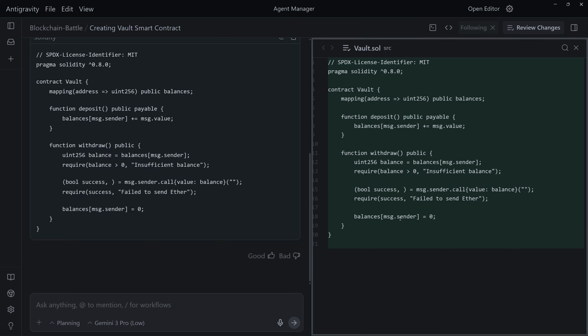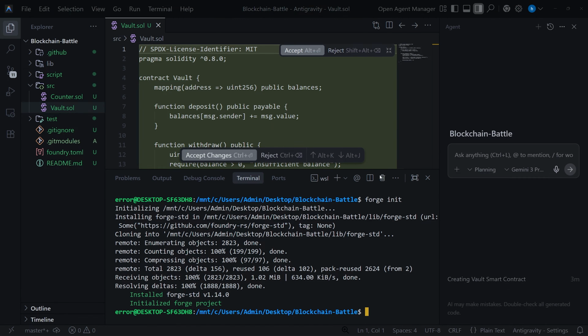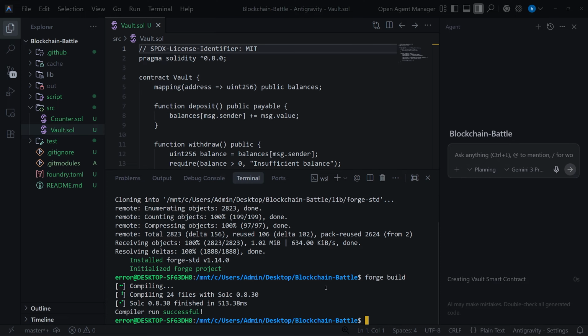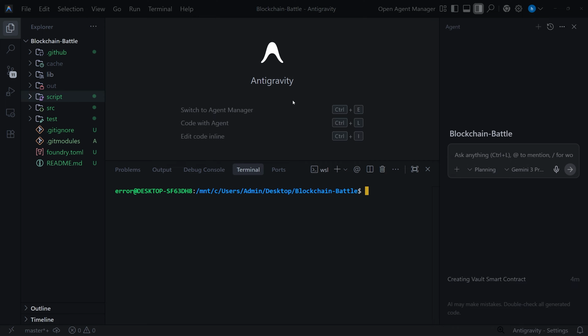Now, the next thing we are going to do is build the project. Let's accept it. Let's go ahead and say forge build. And as you can see here, compiler run successful. So we have built our vault.sol project. That is fantastic. As you know, code is useless if it doesn't run. So I'm spinning up Anvil. This is a local Ethereum blockchain running on my machine.